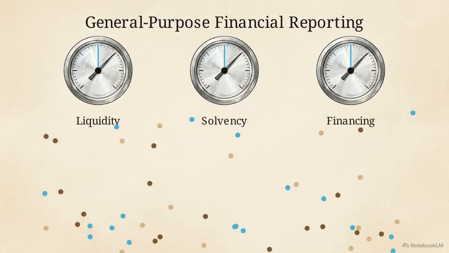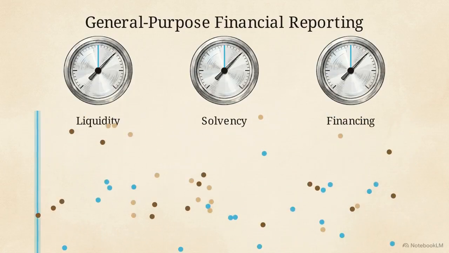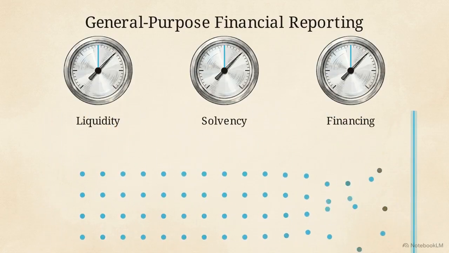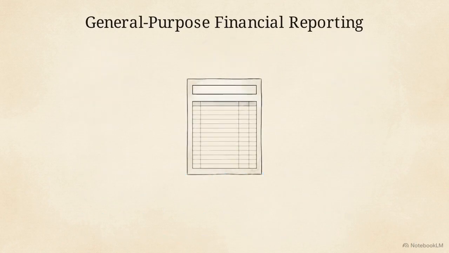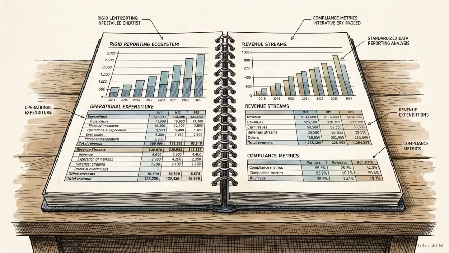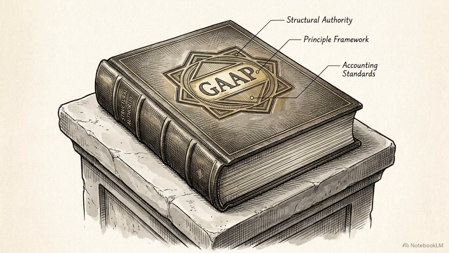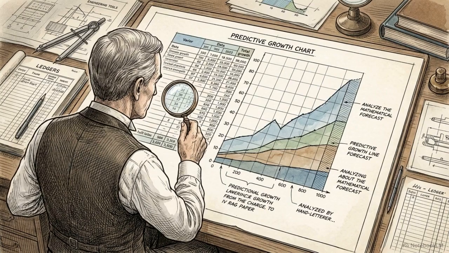The goal is to take that chaotic operational reality and deliver standardized, useful information so these external parties can confidently allocate their capital. The solution to bridging this gap is a strict reporting ecosystem. Every piece of public financial information must be prepared in conformity with generally accepted accounting principles, or GAAP. These reports function as precisely engineered predictive tools, allowing external users to forecast future capital allocation based on standardized data.